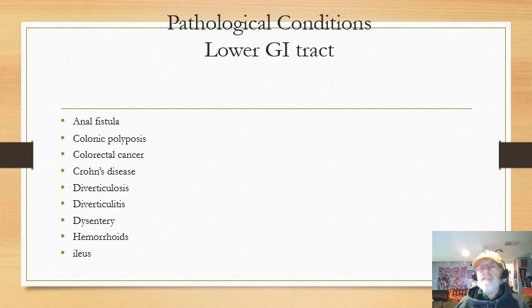However, if I have lots of polyps, it's like buying more lottery tickets. Your chance of winning is still low, but you've got more chances. So colonic polyposis is something they look at, because if there are more polyps, there's a greater chance that at least one of them may start to degenerate and become cancer. Colorectal cancer is one of the largest leading causes of cancer deaths in the United States.